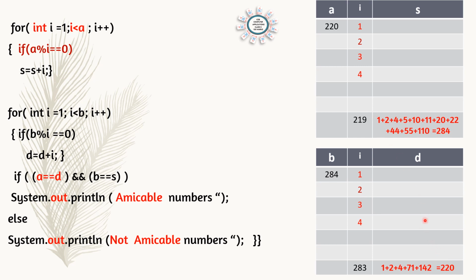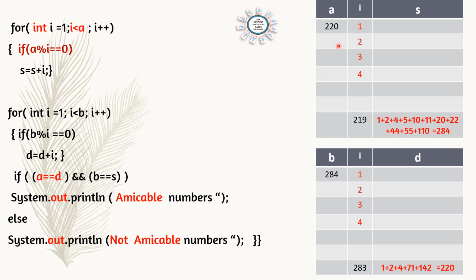If a == d, a the first number and d the factors of the second number, and double ampersand, that means logical and, both the conditions should be true. b == s, b is 284 and s is the sum of factors of the first number a. In this case 220's factors sum to 284. So b is equal to s. Here once again a == d and b == s. If both the conditions are true, then we can say they are amicable numbers, else not amicable numbers.